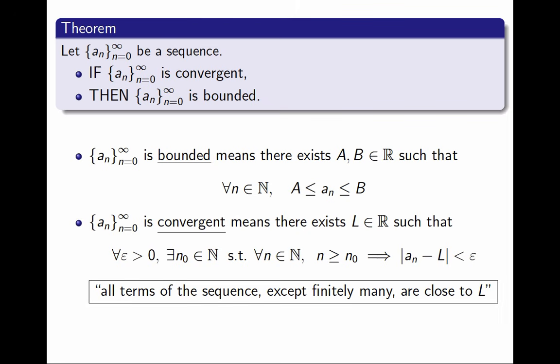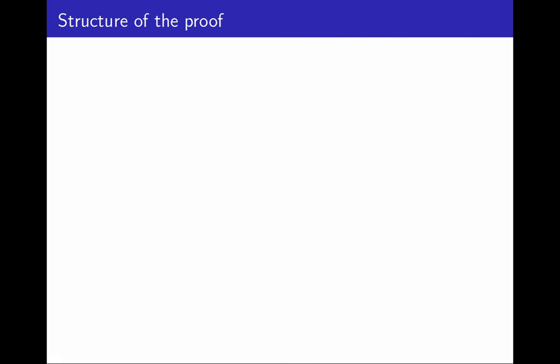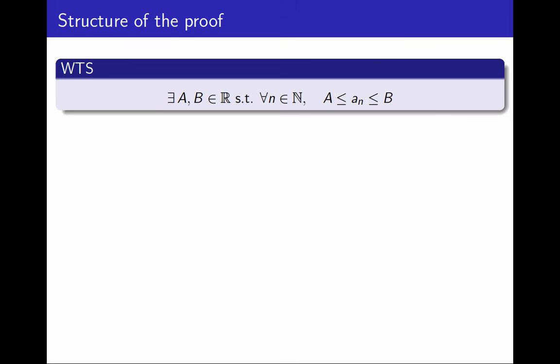First, I'm going to look at what the structure of the proof should be like. Then, I will do some rough work to figure out the details, and then finally I will write a formal rigorous proof in the correct order. What will the structure of the proof be? Here is again the definition of bounded. I want to show that there exist real numbers a and b, such that for every natural number n, a is less than or equal to an, less than or equal to b.